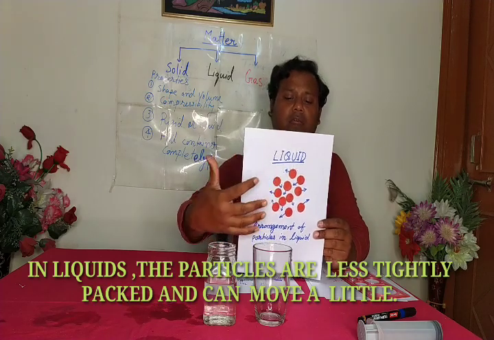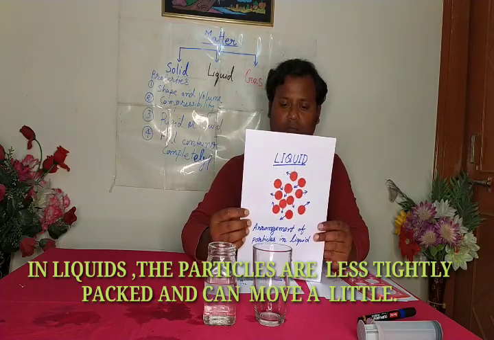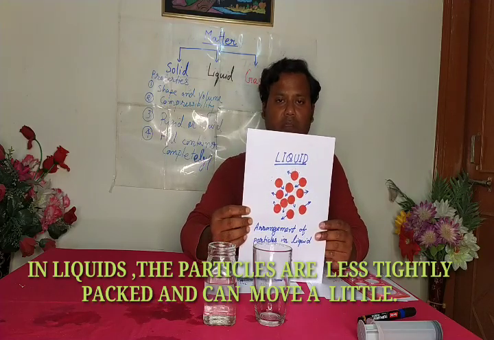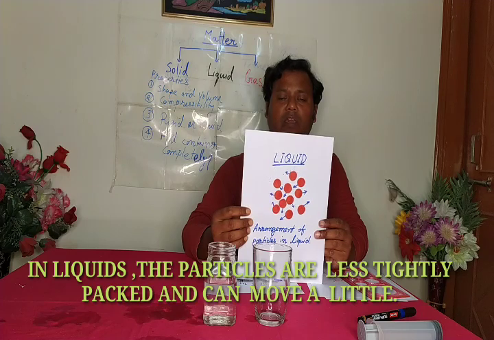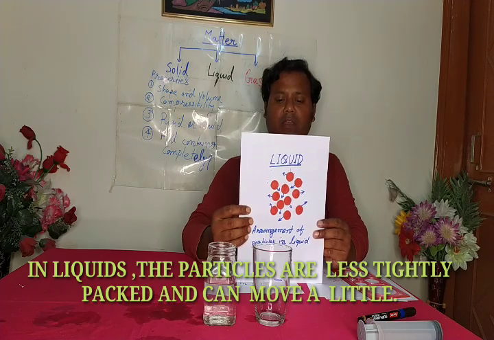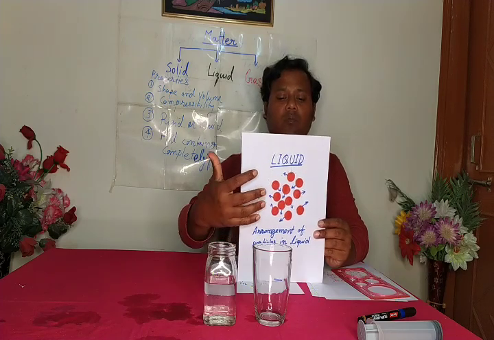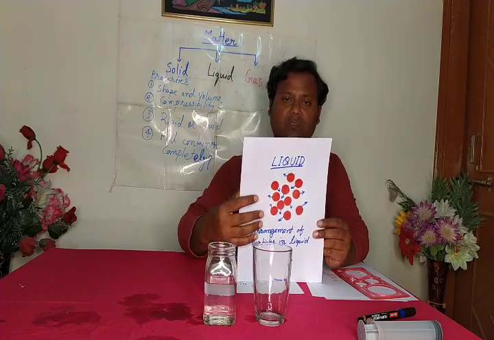They are moving here and there, and there is less interparticle attraction amongst the particles in comparison to the solid, and there is more interparticle space.